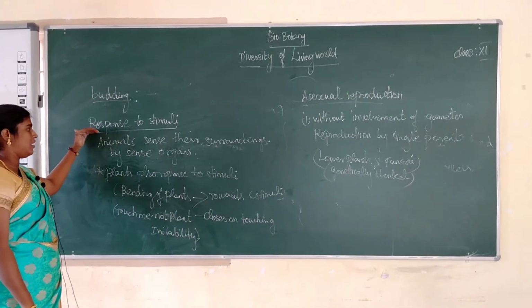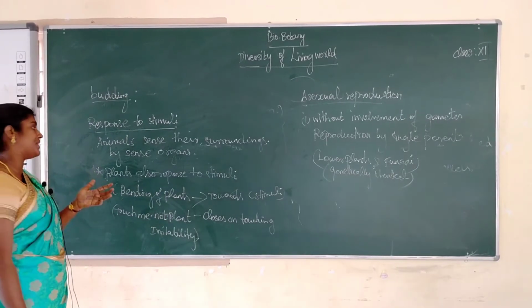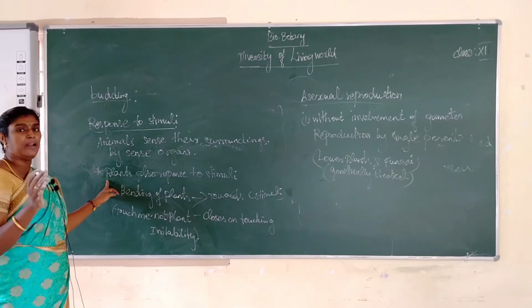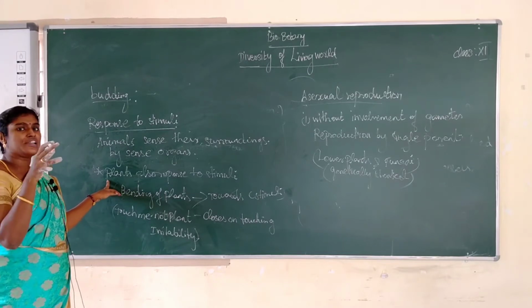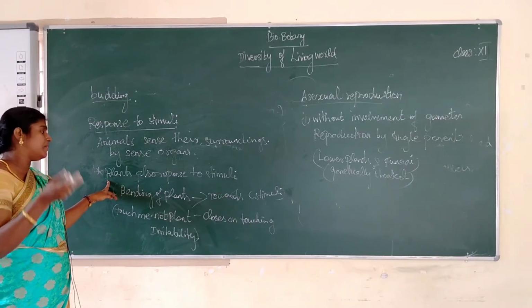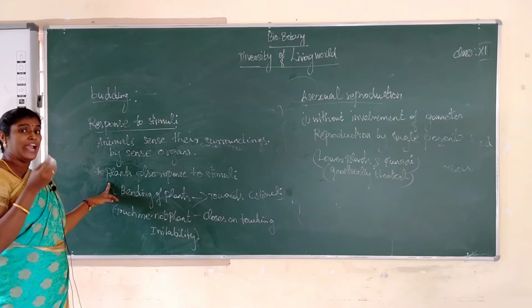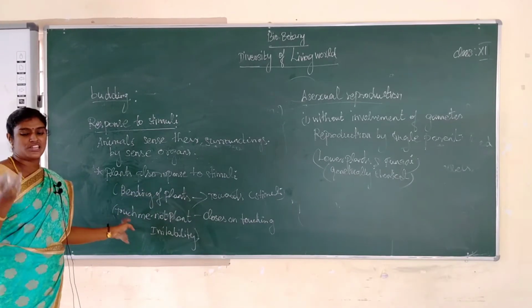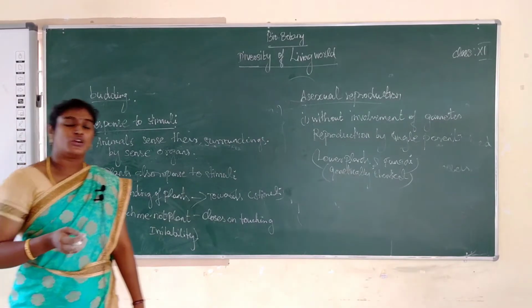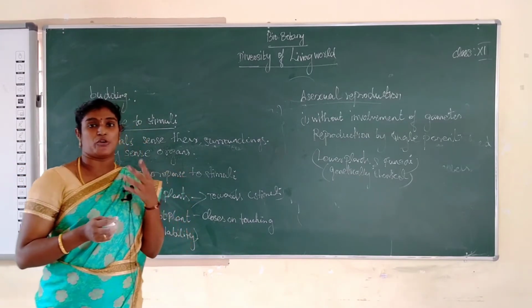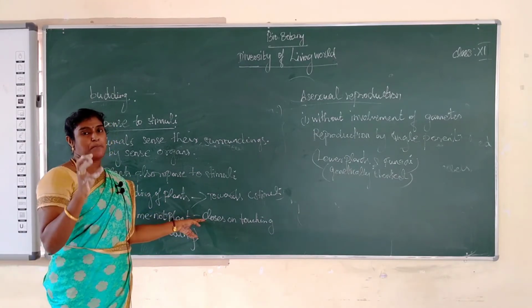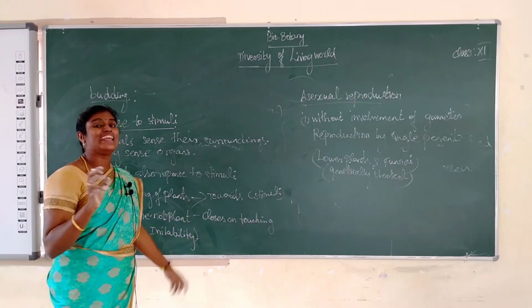So what is response to stimuli? All animals sense their surroundings by sense organs. Plants also respond to stimuli. The best example is the bending of a plant shoot towards a light stimulus. Another best example is the touch me not plant, the Mimosa pudica, its botanical name. This type of plant closes on touching, and this type of response to stimuli is called irritability.